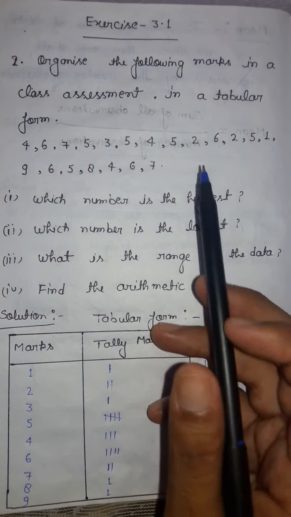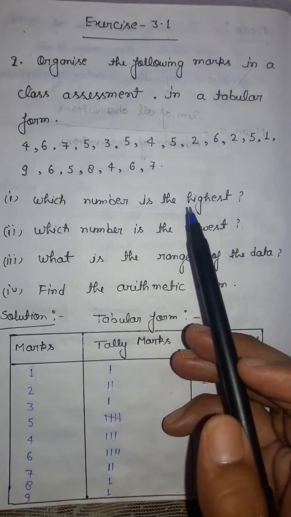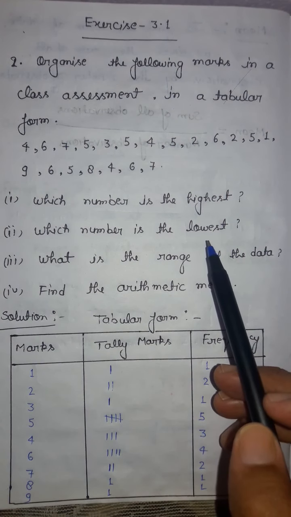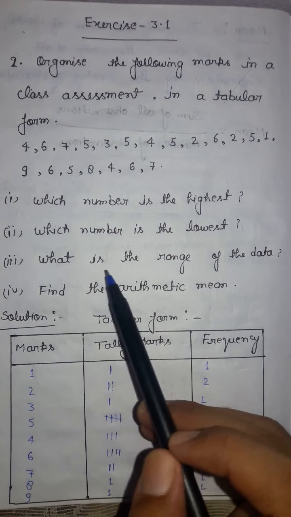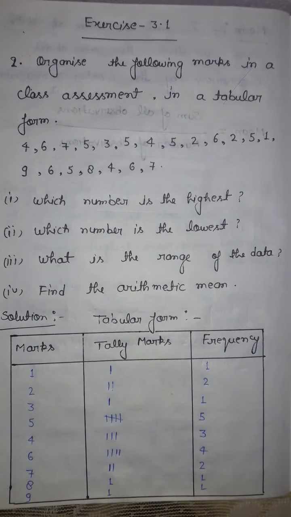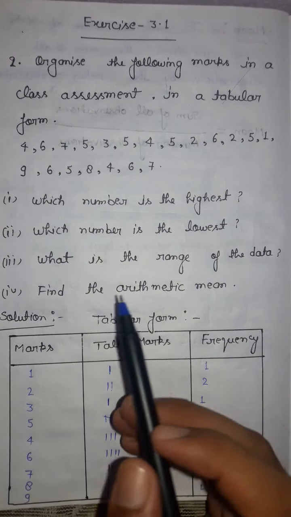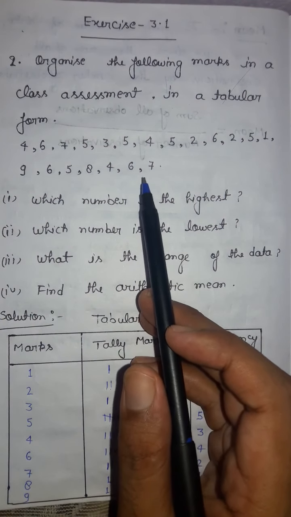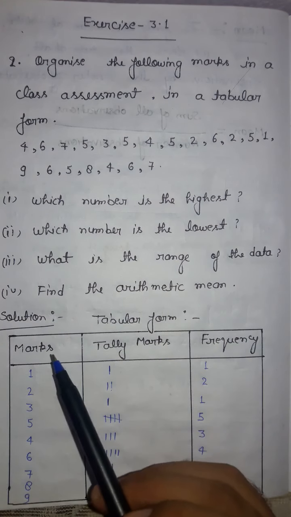We have to tell among all observations which observation is the highest. The next question is which number is the lowest. With it we also have to find the lowest observation in the whole data. The third one is what is the range of the data, and the fourth one is find the arithmetic mean. So first we will arrange our data in tabular form and after that we will try to give the answer to all questions.